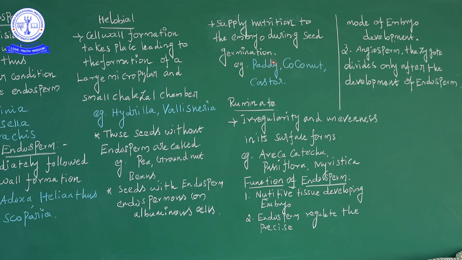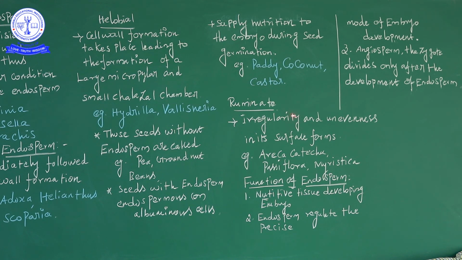Next is the ruminate endosperm. Its character is irregularity and unevenness in the surface form, not a definite shape. Examples are Areca catechu, the betel nut, called Kottapaku in Tamil, and also Passiflora and Myristica fragrans. These are the main examples for ruminate endosperm.